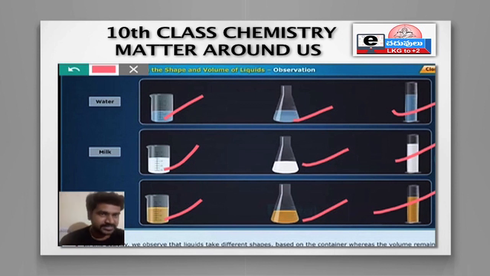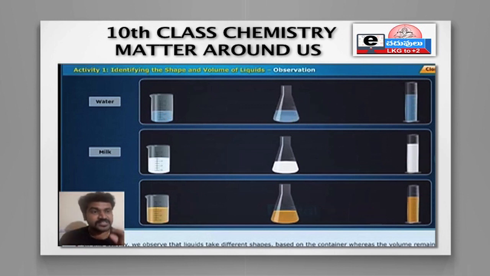By this we can say that even though we are taking different liquids, they have similar shape and similar volumes, right? So by this you can say that liquids do not have a particular shape; they occupy the shape of the container, right? So by this we can prove that.